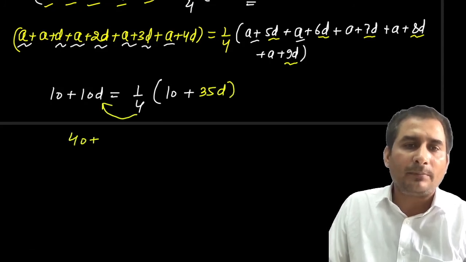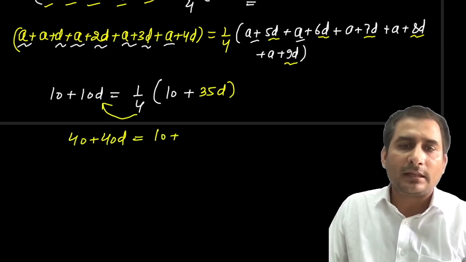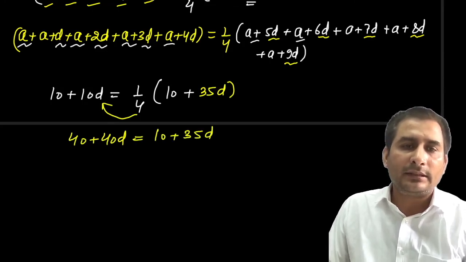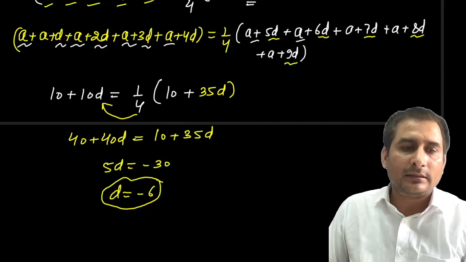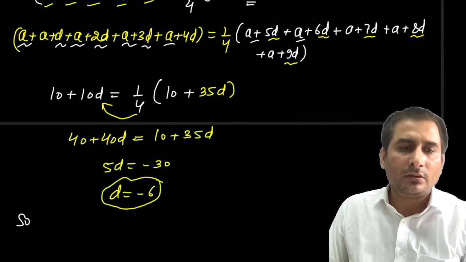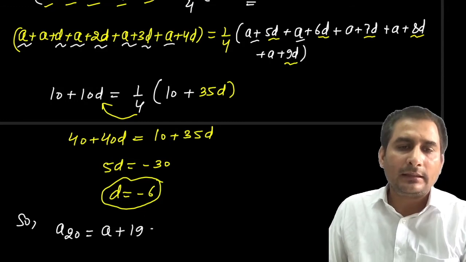Now let's solve it. Multiply this with 4: 40 plus 40d is equal to 10 plus 35d. Now shift this, it becomes 5d and it becomes minus 30. So d comes out to be -6 in this case. So what is A20? We have to find A20. A20 is a plus 19d.